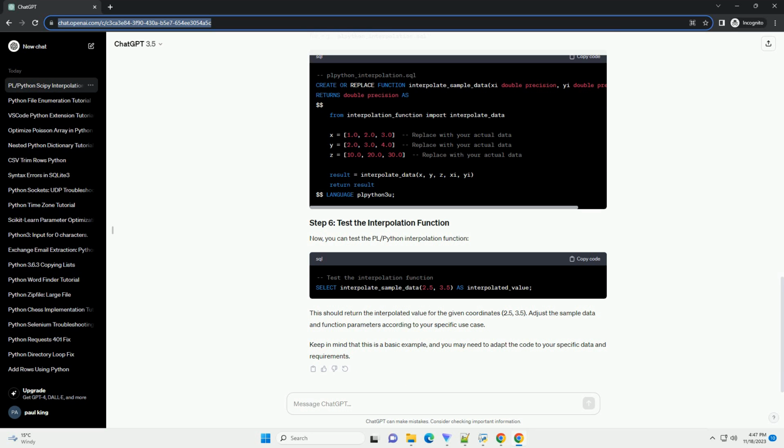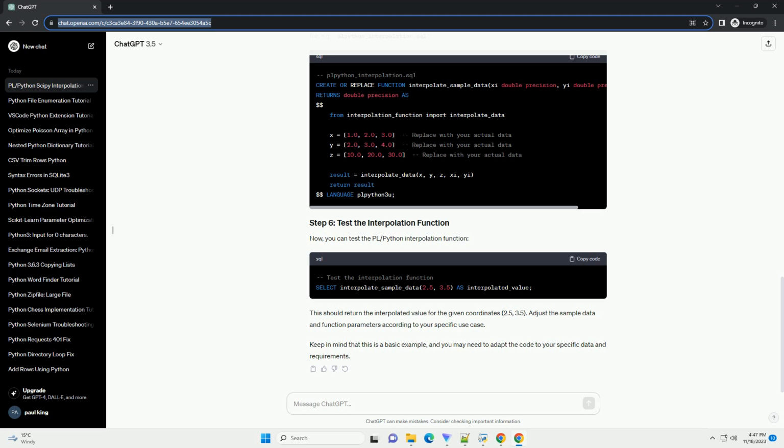Performing a basic scipy grid data interpolation using pl/python involves using the scipy.interpolate.griddata function within a pl/python function. This tutorial assumes that you have PostgreSQL with pl/python installed and a basic understanding of Python and SQL. Make sure you have the necessary Python libraries installed on your system. You can install them using the following commands.